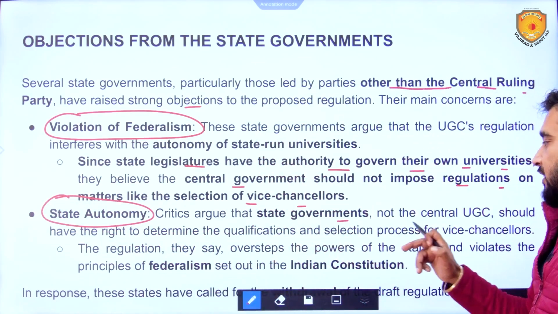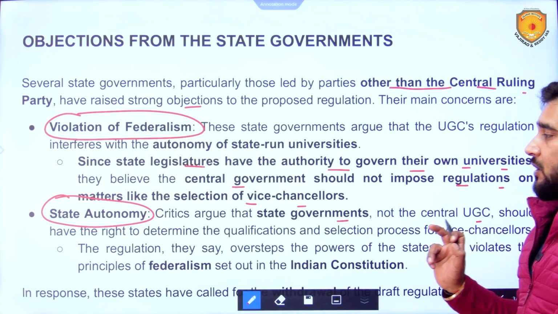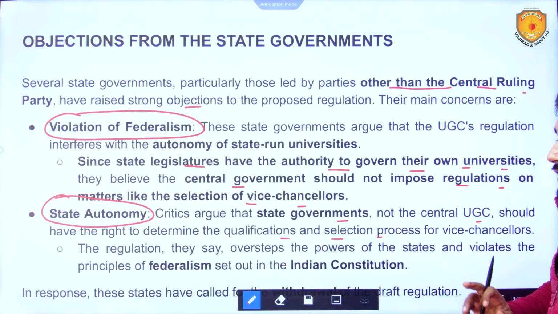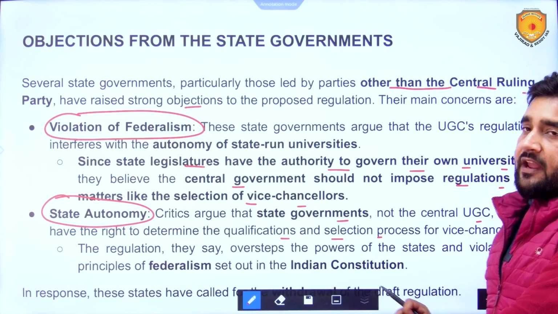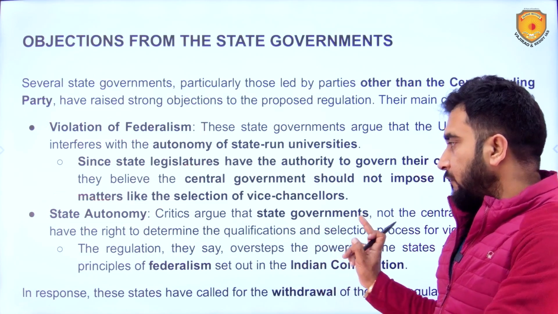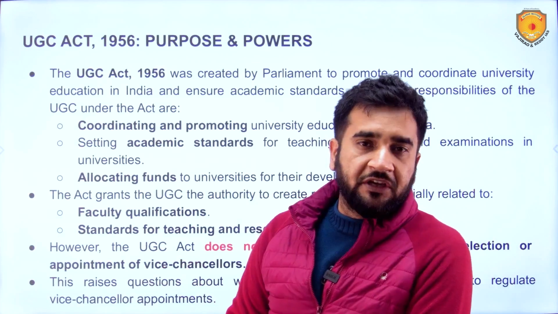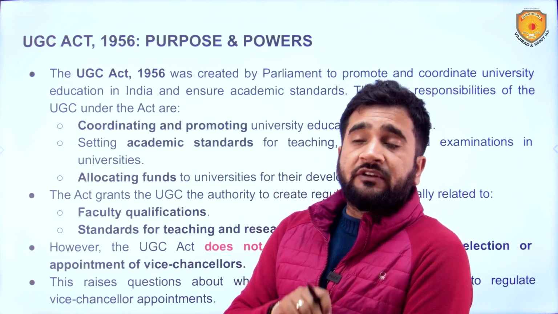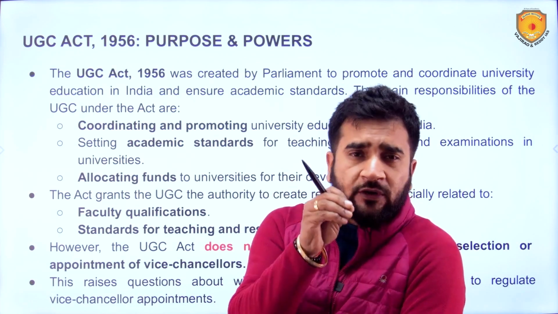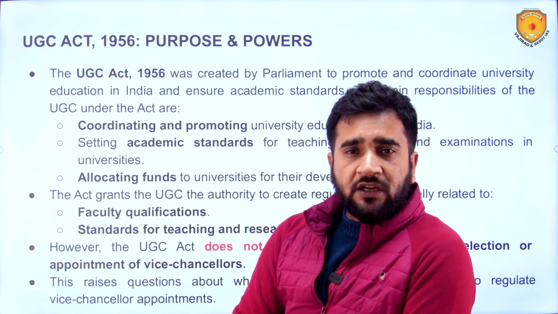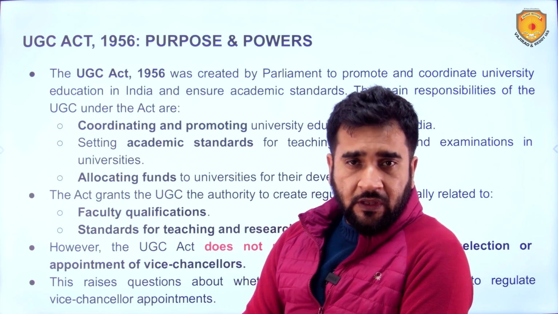Critics argue that state governments, not the central UGC, should have the right to determine the qualifications and selection process for the vice chancellors. And that is why there's a big question on federalism, which is mentioned as a basic feature in the Indian Constitution. Now, what is there in the UGC Act 1956 with respect to appointment and with respect to the powers of UGC? Now, UGC was created with this Act, UGC Act 1956.